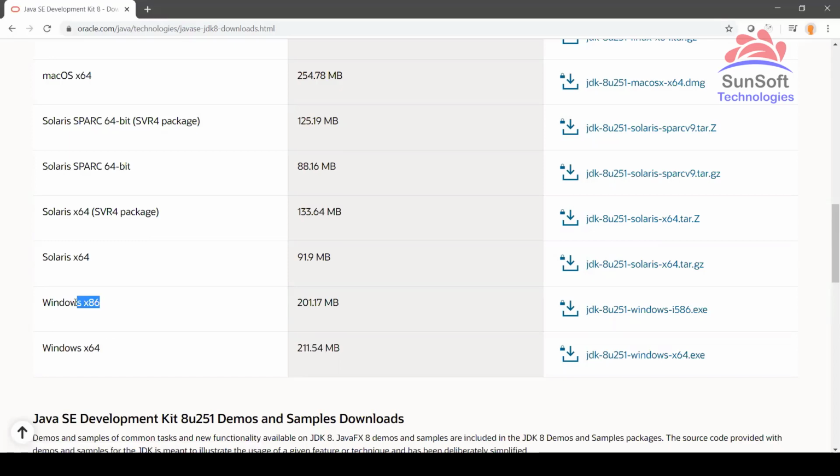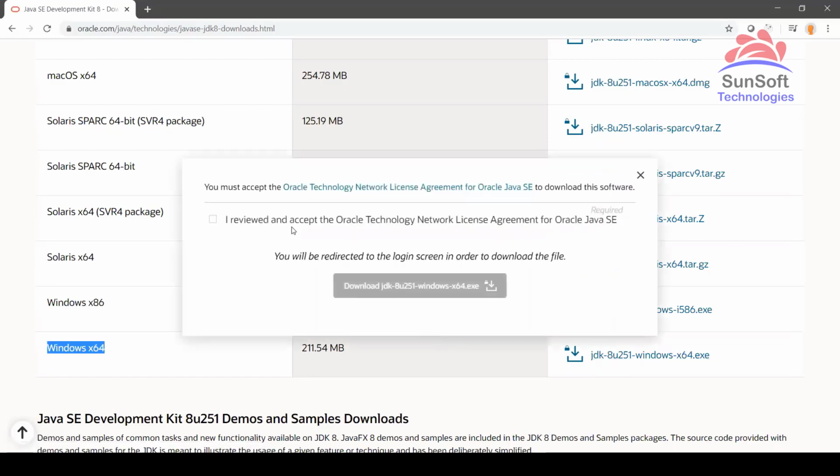If it is 32-bit, then Windows x86, and if it is 64-bit Windows, which I feel most of you will have, click on that link. Once you click on JDK 8u251, whatever is there, you must accept the Oracle license agreement.